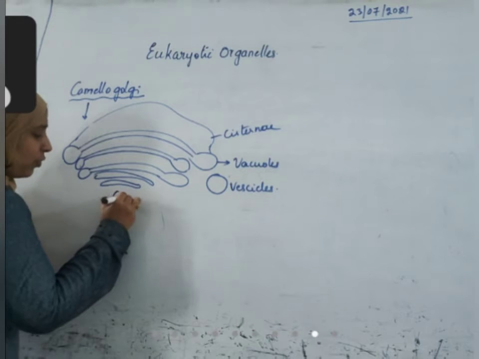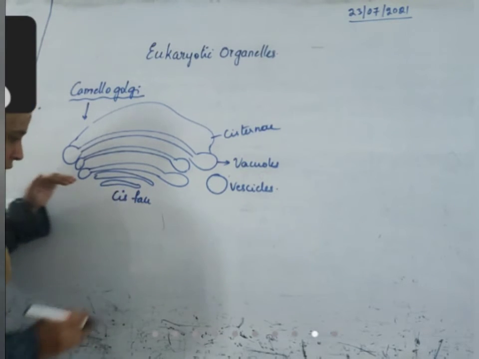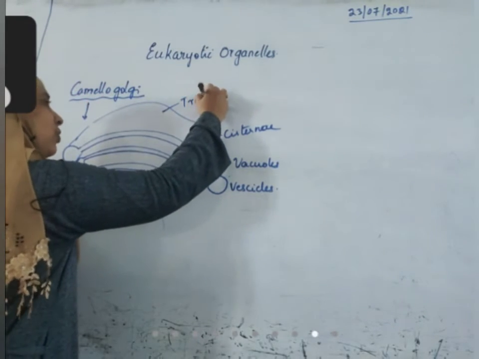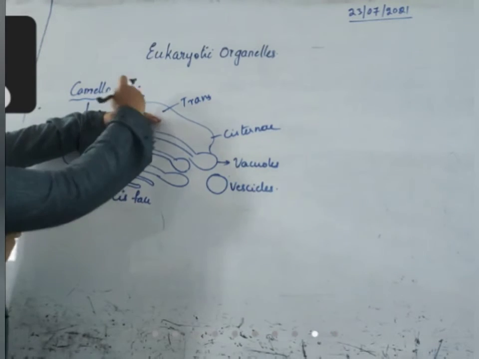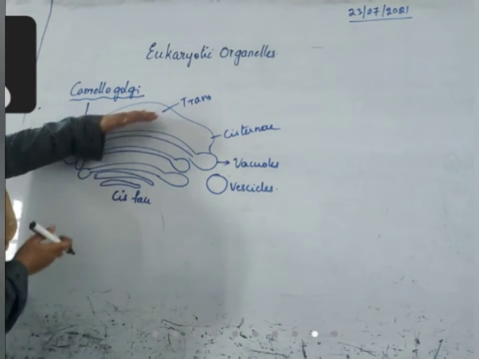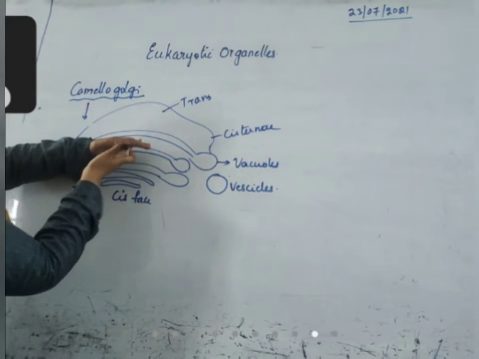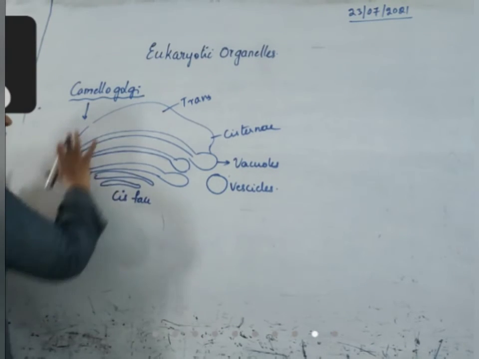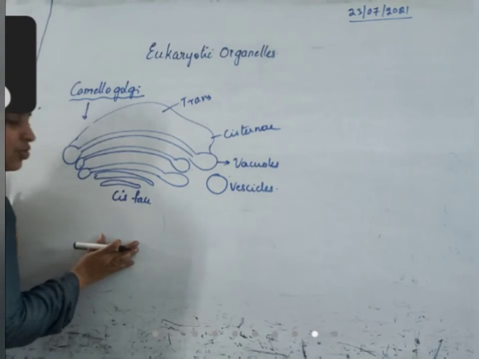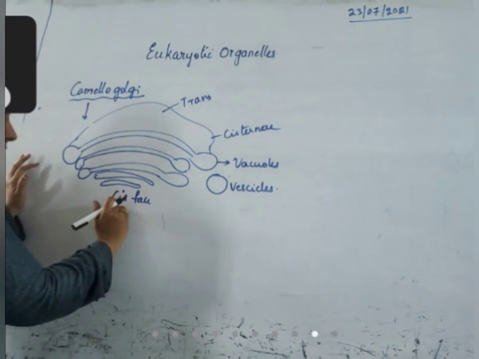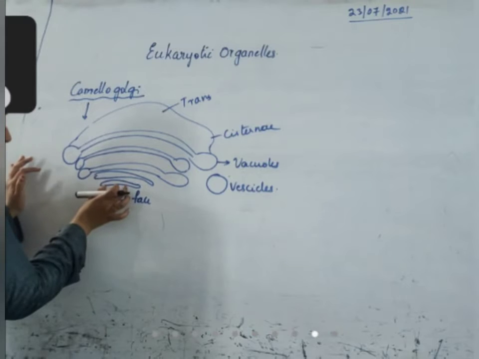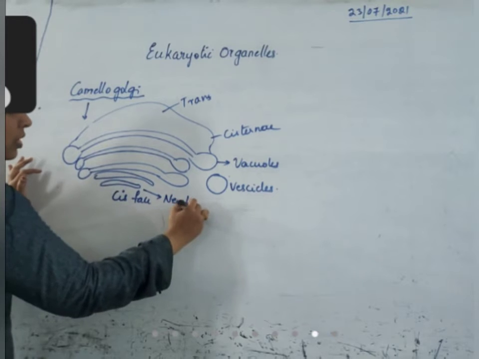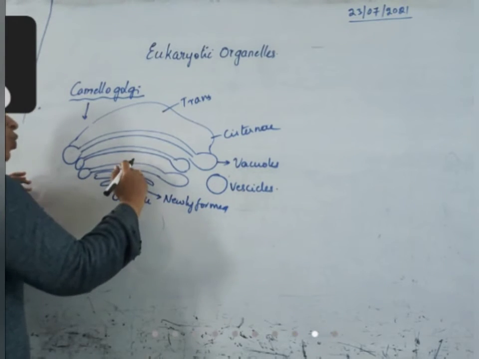This is the cis face of the Golgi complex, this lower side, for every sheet. This is the trans face of the Golgi complex. So take this sheet, this side is the trans side, this side is the cis side. Trans face, cis face, trans face, cis face. Okay, complete Golgi complex. The newly formed cisternae are towards the cis face. That means this is newly formed. Once it is completely formed, it slowly moves.